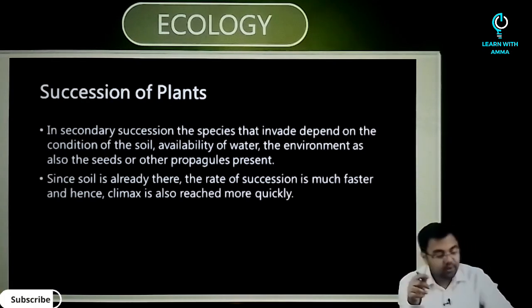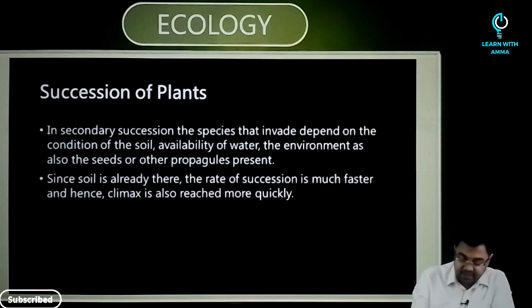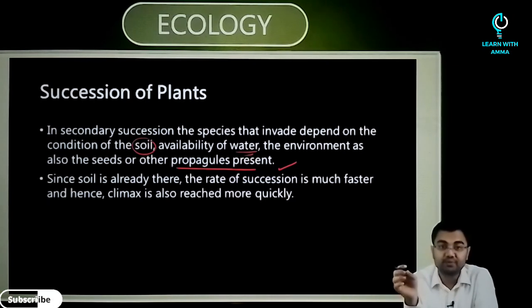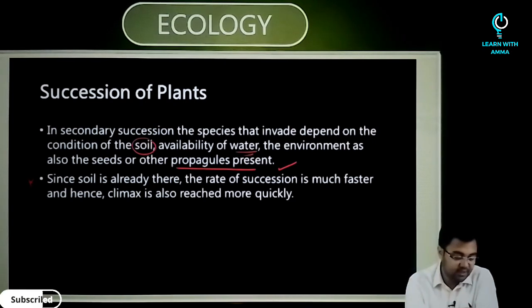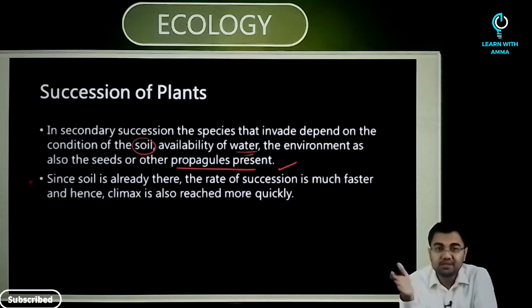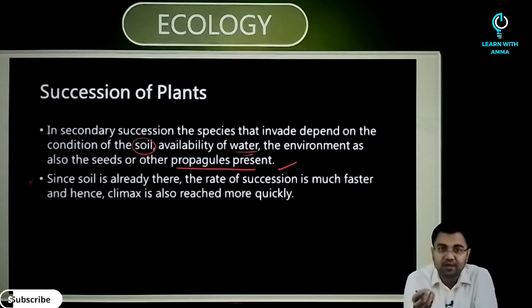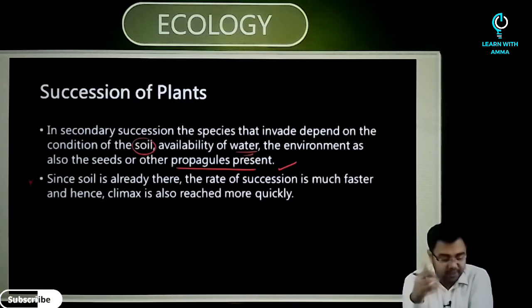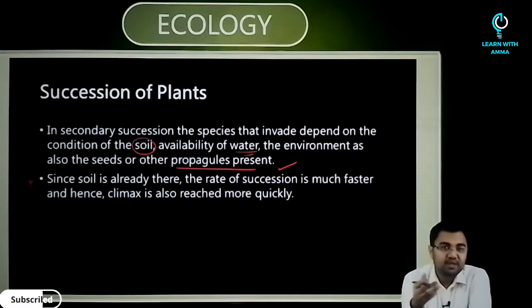Now if we talk about secondary succession, then the species that invade depend on the conditions of the soil, availability of water, the environment, as also the seeds or other propagules that are present. Since soil is already there, the rate of succession is much faster, and hence the climax is also reached much more quickly. Which of the following is faster, primary succession or secondary succession? The answer would be secondary succession. Why? Because there is already a presence of soil, and if soil is present, obviously nutrients are present, and that's why this is easier to carry out than a primary succession.